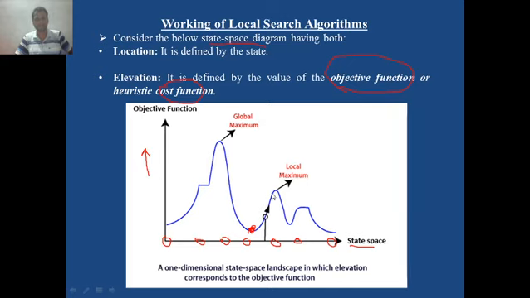It is a local maximum. This is a shoulder, a flat area. It is called a shoulder, which we will cover in the next slides to come. And this is called a plateau. It is also a flat area wherein you don't find any ups and downs.